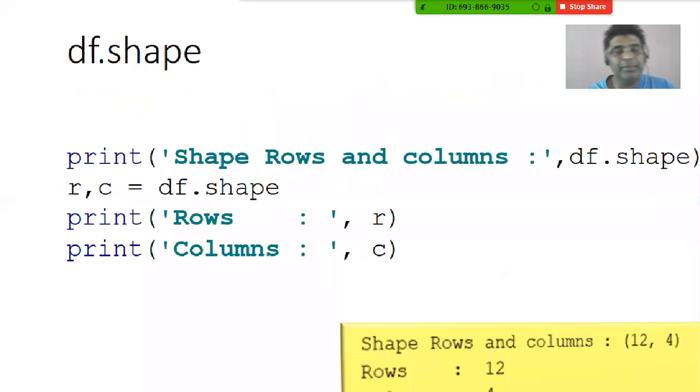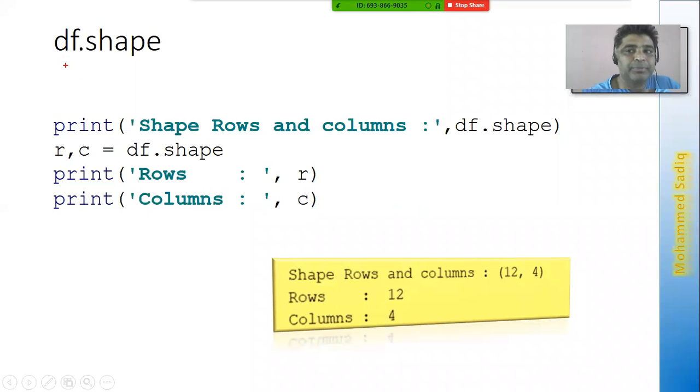Now in this particular data frame, how many rows are there? How many columns are there? You want to get those particular data. In that case, we use something like this. So now I just say print shape, rows and columns. That means I want to know how many rows and columns are there. We use this particular method called DataFrame.shape. So this will tell me how many rows and how many columns are there in that particular data frame.